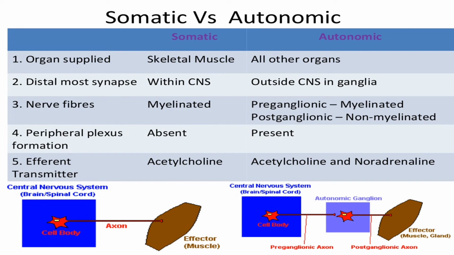Now, with the efferent transmitter, you have to remember, class, what is the neurotransmitter involved in our peripheral nervous system, especially in somatic and autonomic. Efferent transmitter, we have acetylcholine for somatic, and for autonomic, we have both acetylcholine and noradrenaline.